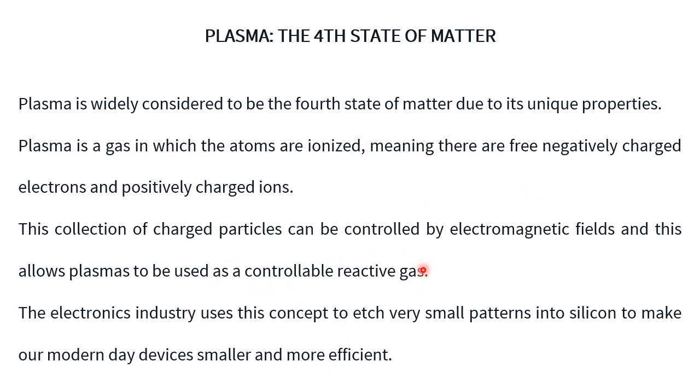Basically, ordinary gases are not controllable, but plasma, since it has an ionized nature, has both free negatively charged electrons and positively charged ions, which are controlled by electromagnetic fields. When you apply an electric field or a magnetic field, the plasma obeys the fields. Therefore, it is controlled by electromagnetic fields.